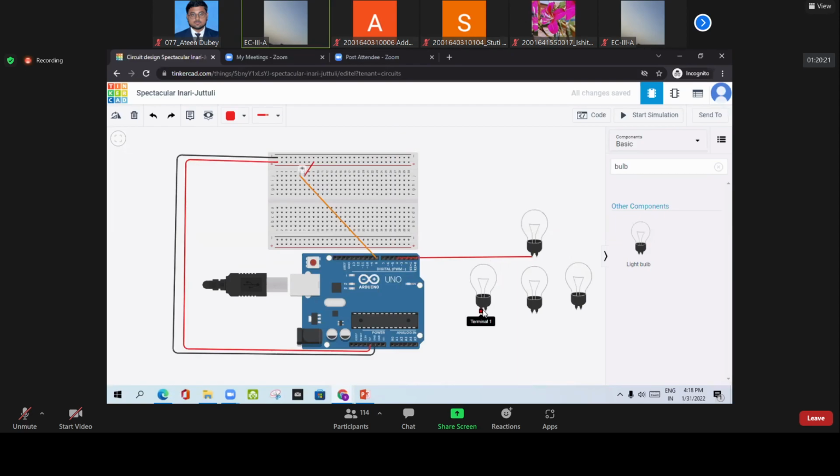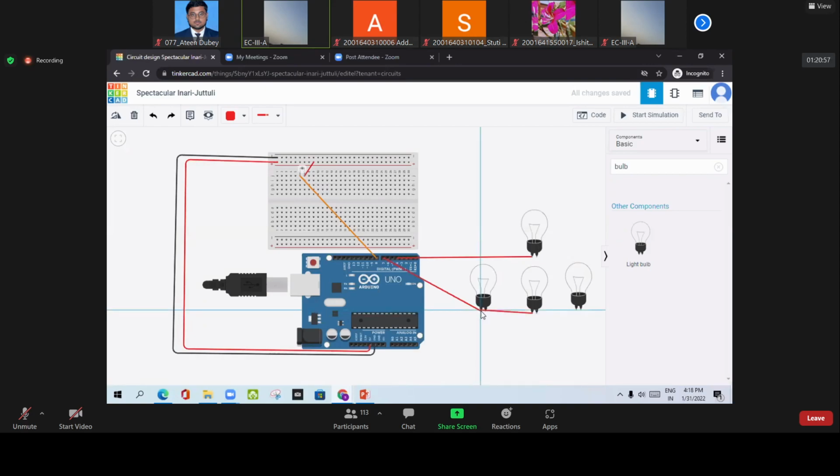And this other terminal we will connect, because we want to turn on this one, to pin number 7, because it is a digital pin. Look at here, digital pin. So everything we are connecting with digital, because we want to turn on this one, right? Now we will short this terminal with this terminal.